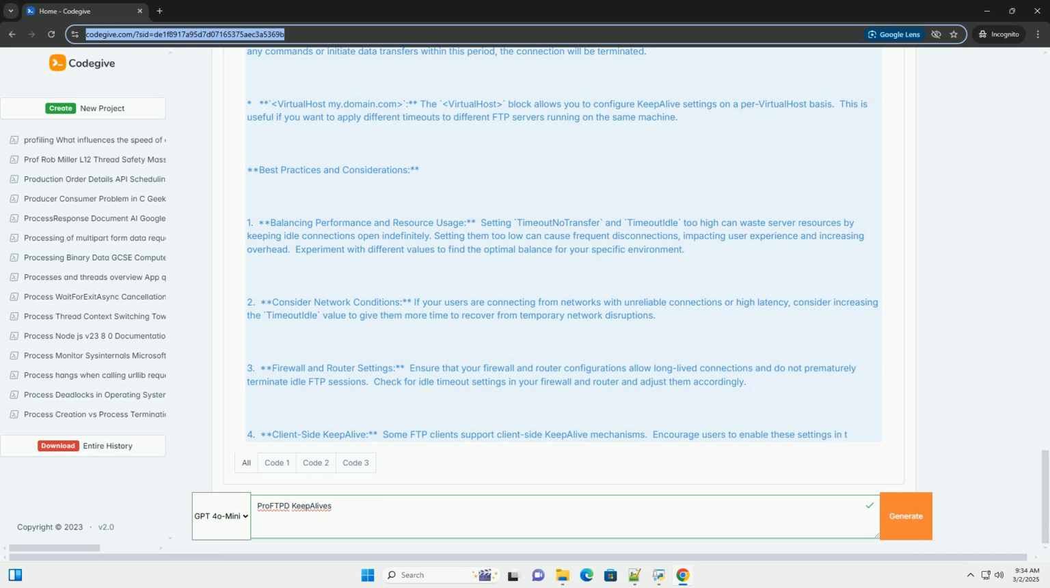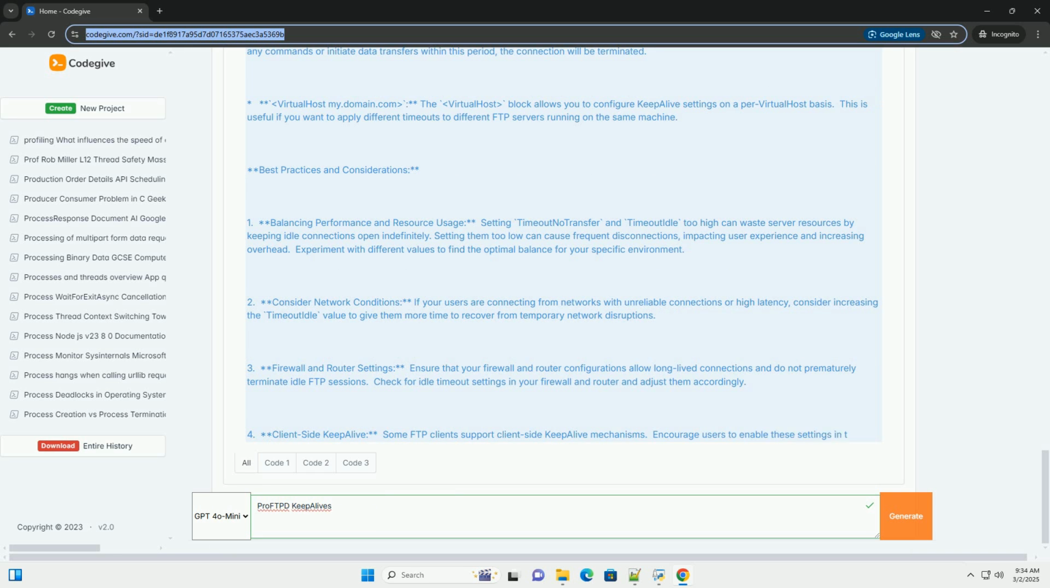Important note on TCP KeepAlive. ProFTPD's timeout idle is usually a better option than relying on TCP KeepAlive alone. Timeout idle gives ProFTPD more control over how connections are managed and provides a more reliable way to detect idle connections.